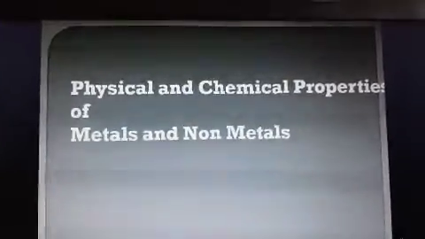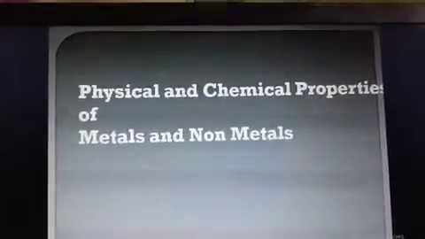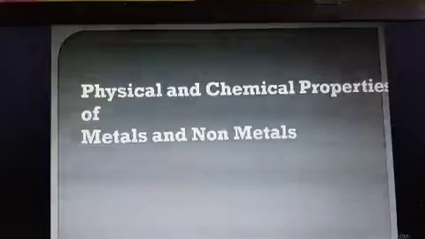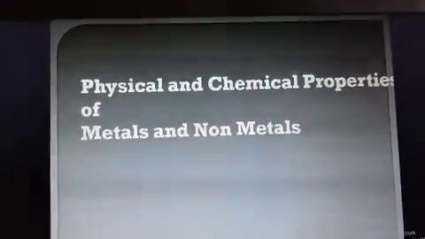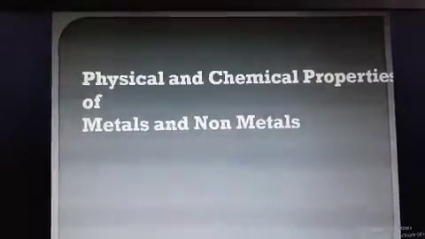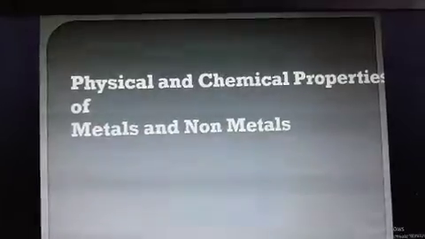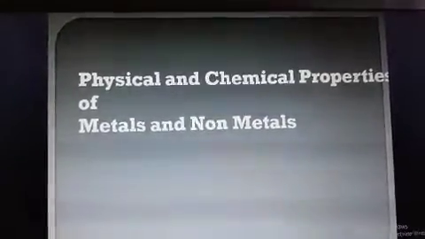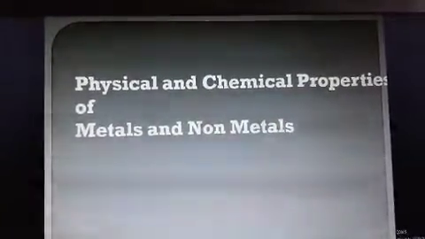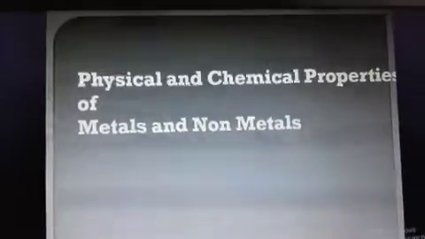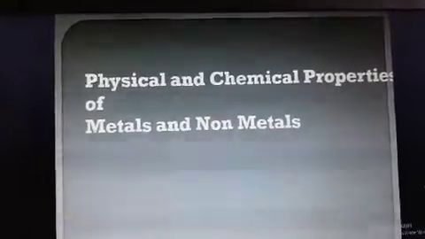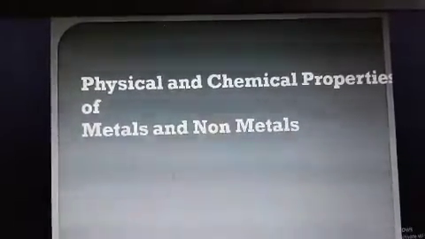Now, the first thing of this chapter you have to read is the physical and chemical properties of metals. I am just explaining, you just listen and you will be able to understand because you have read these things in class 8 also. Metals are sonorous. What does it mean? They produce a ringing sound when they are beaten with a hammer. And non-metals are non-sonorous.